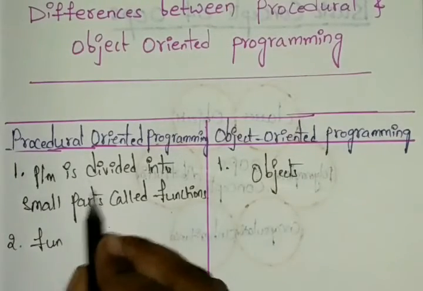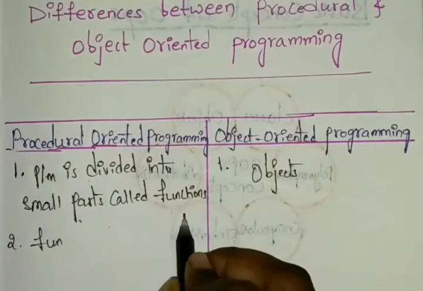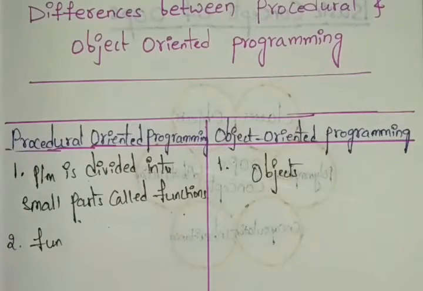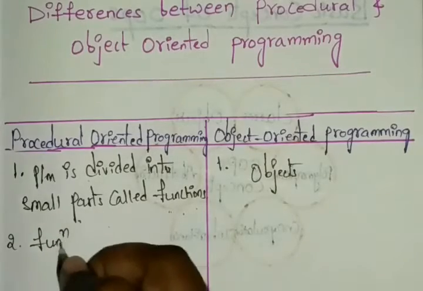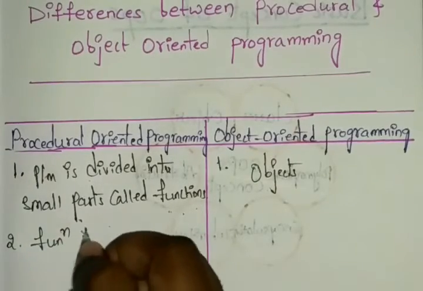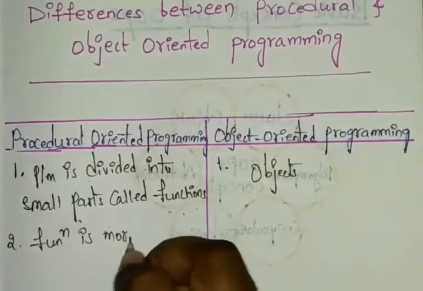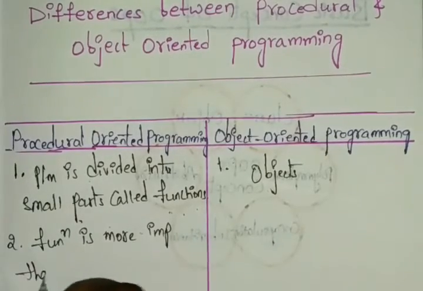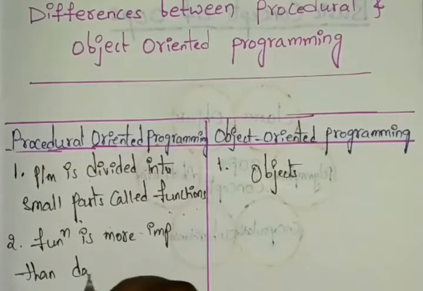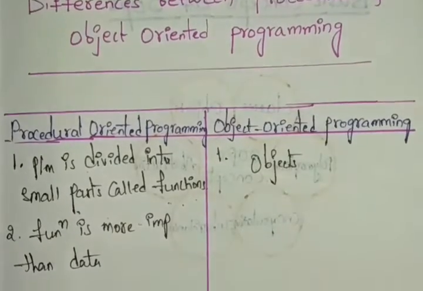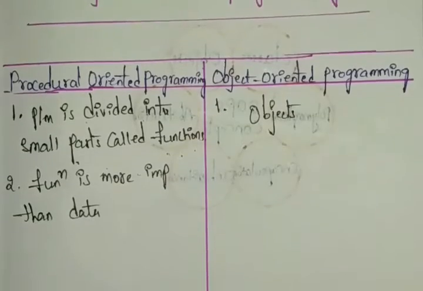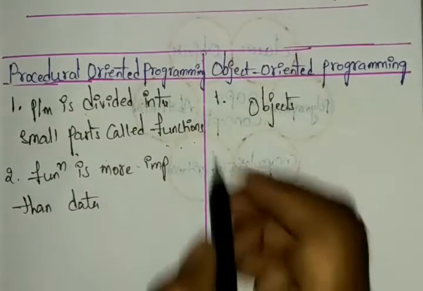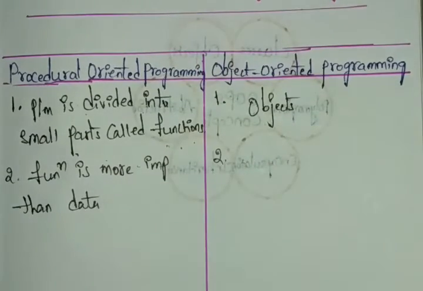And here in object-oriented, it is the opposite.